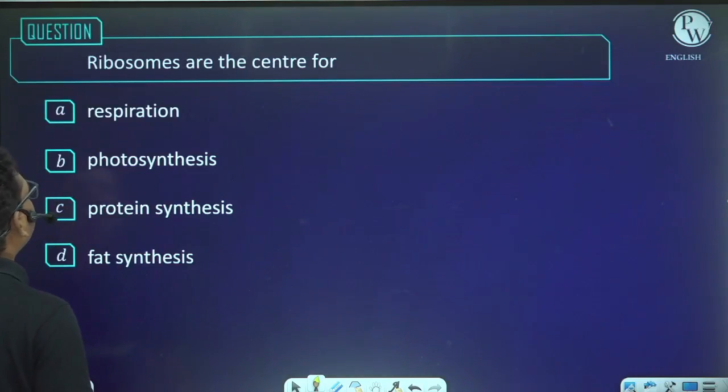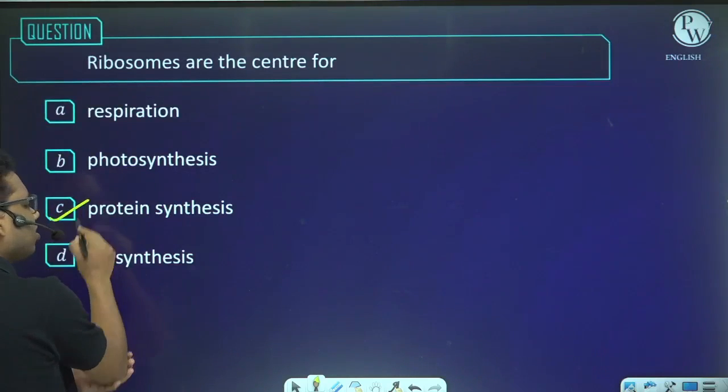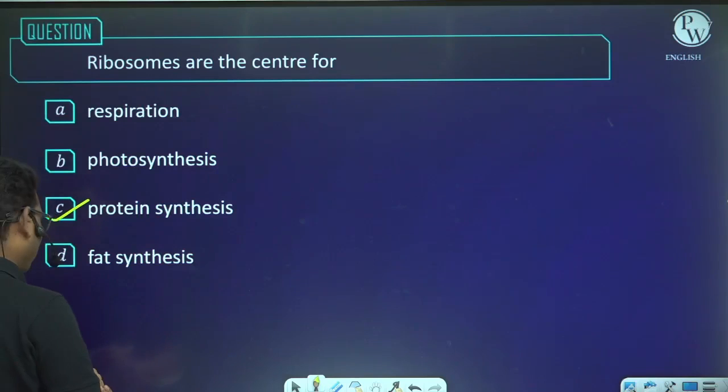Now, ribosomes are the center of protein synthesis. Ribosome is the center where the proteins are synthesized. That is why we call ribosome the protein factory.